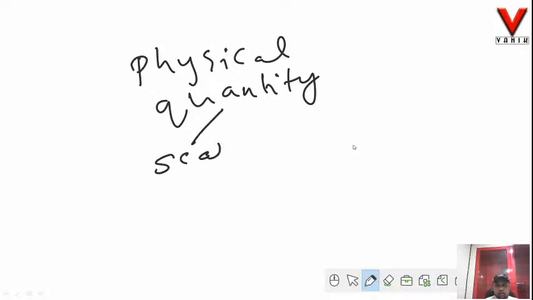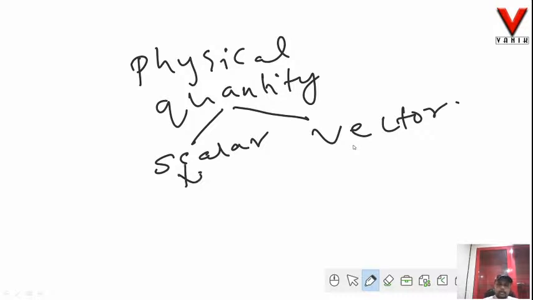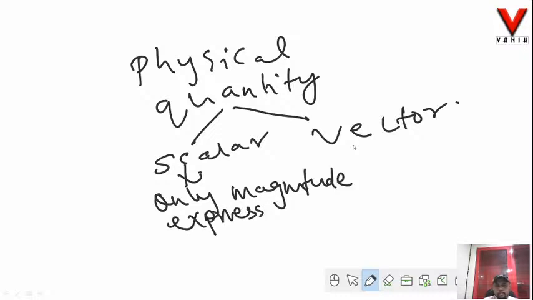One we will discuss, that one is scalar and the other is vector. In case of scalar, it is a type of physical quantity in which we need only magnitude to express them.